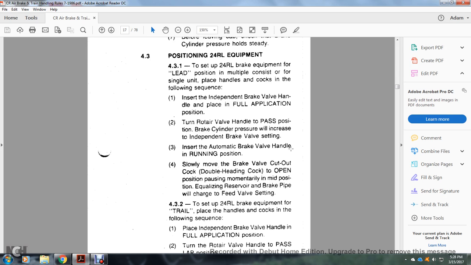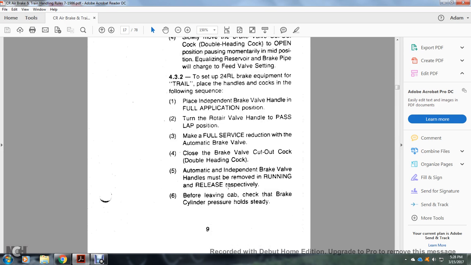Place the automatic brake valve handle in the running position. Slowly move the brake valve cutout cock, double heading cock to the open position, pausing momentarily in the middle position. Equalizing reserve and brake pipe will charge to the feed valve setting.